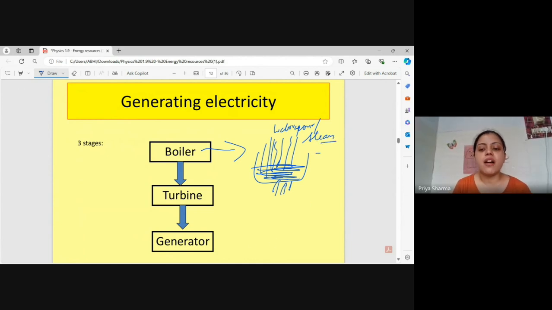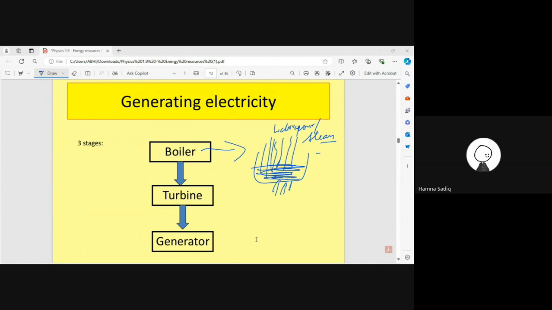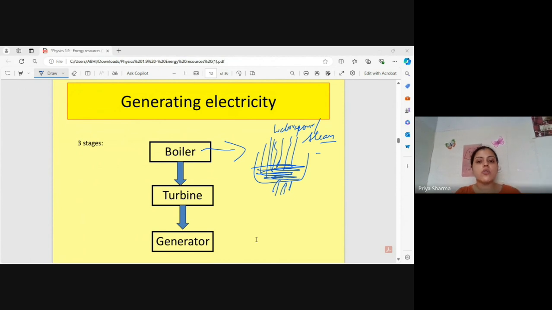So in the boiler, the water is heated to create steam. Something is burned in the boiler to help heat the water. Certain kinds of fuels are burned in the boiler, and that burning fuel creates heat. That heat heats up the water, and the water changes to steam. Just imagine your kettle on a stove: you heat the water, it boils and produces steam. This is what the boiler is also doing. So the first step is that the boiler heats the water to create steam.